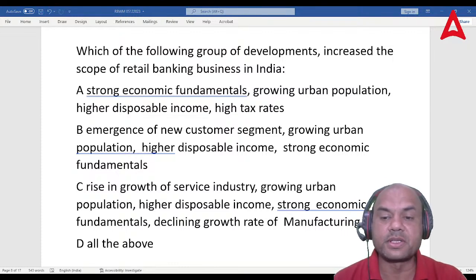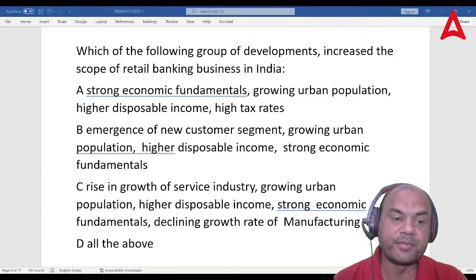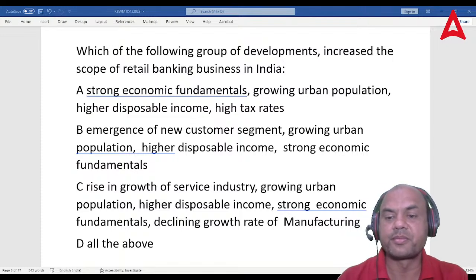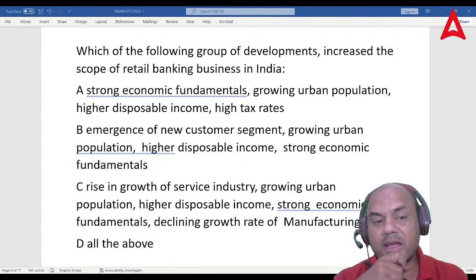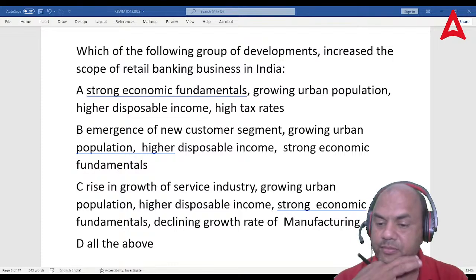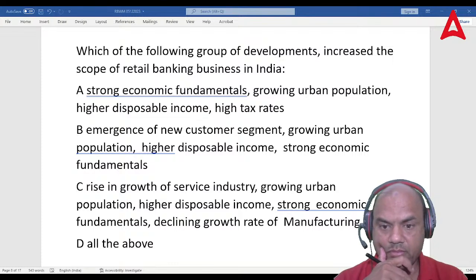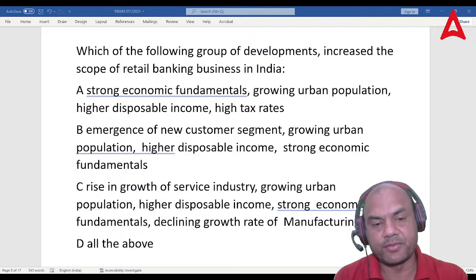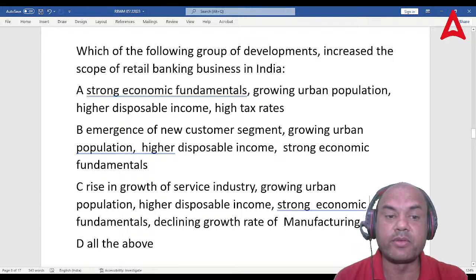Look at this. All the options now I'm showing. Think over it. What is the correct option over here? What do you think? Very tricky one. Really tricky. Okay, I'll answer it now. Look at this answer. Be very clear about it.